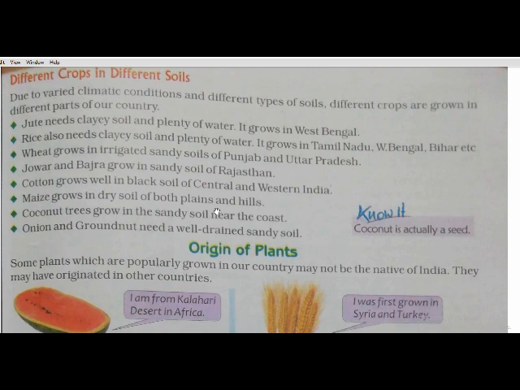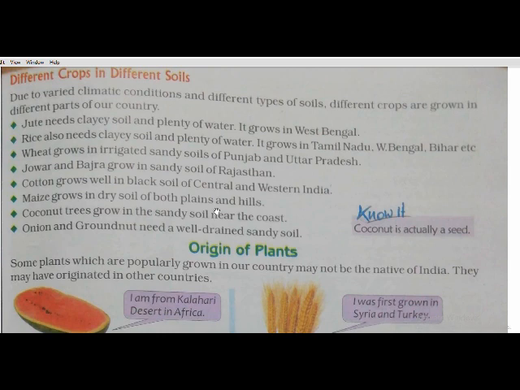Due to varied climatic conditions and different types of soil, different crops are grown in different parts of our country. Like you can see in the picture, jute needs clayey soil and plenty of water. It grows in West Bengal. So in West Bengal, a little bit more water is there in the soil, so it is a clay soil, and this clay soil is good for jute.